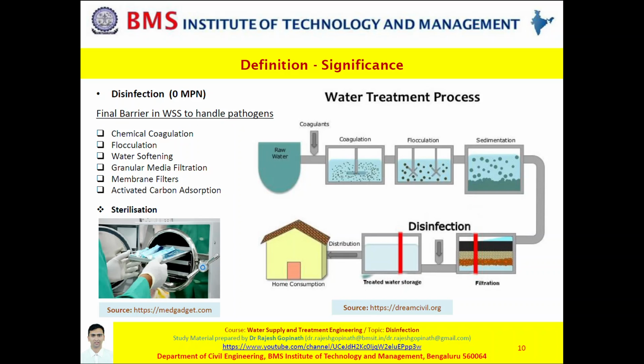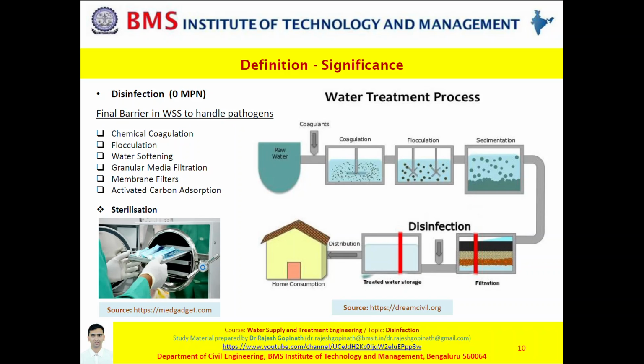Also, if you're talking about softening with lime, here as well the removal of microorganisms would be about 75% or so. More or less all these operations carry out removal of microorganisms through microbial inactivation, that is creating conditions for them which are not favorable for their growth. Even if you talk about the filtration process, microorganisms are removed but not to an extent of 100%.